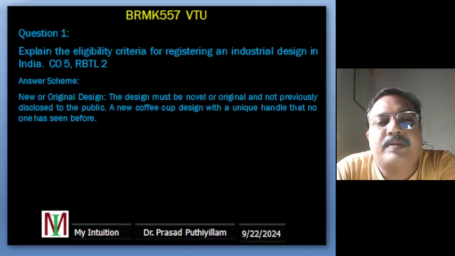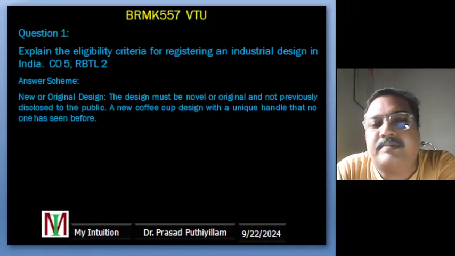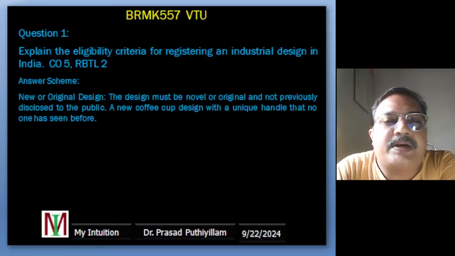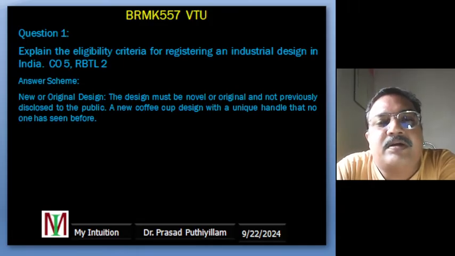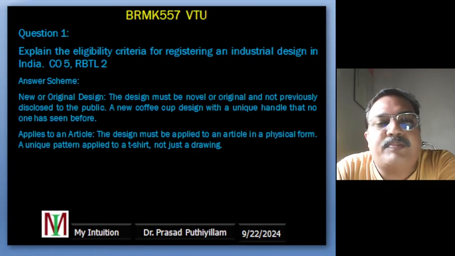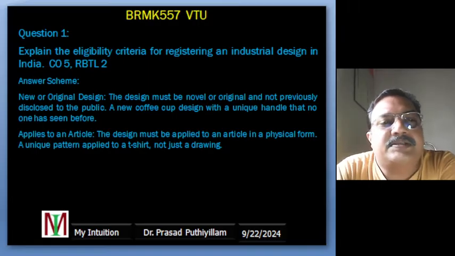For example, you create a new style for a coffee cup, which you have never seen before, with a unique handle shape and pattern. If no one has made or shown this design before, it is considered new or original. But if the same design has already been used by another company, it would not be eligible as a new design.